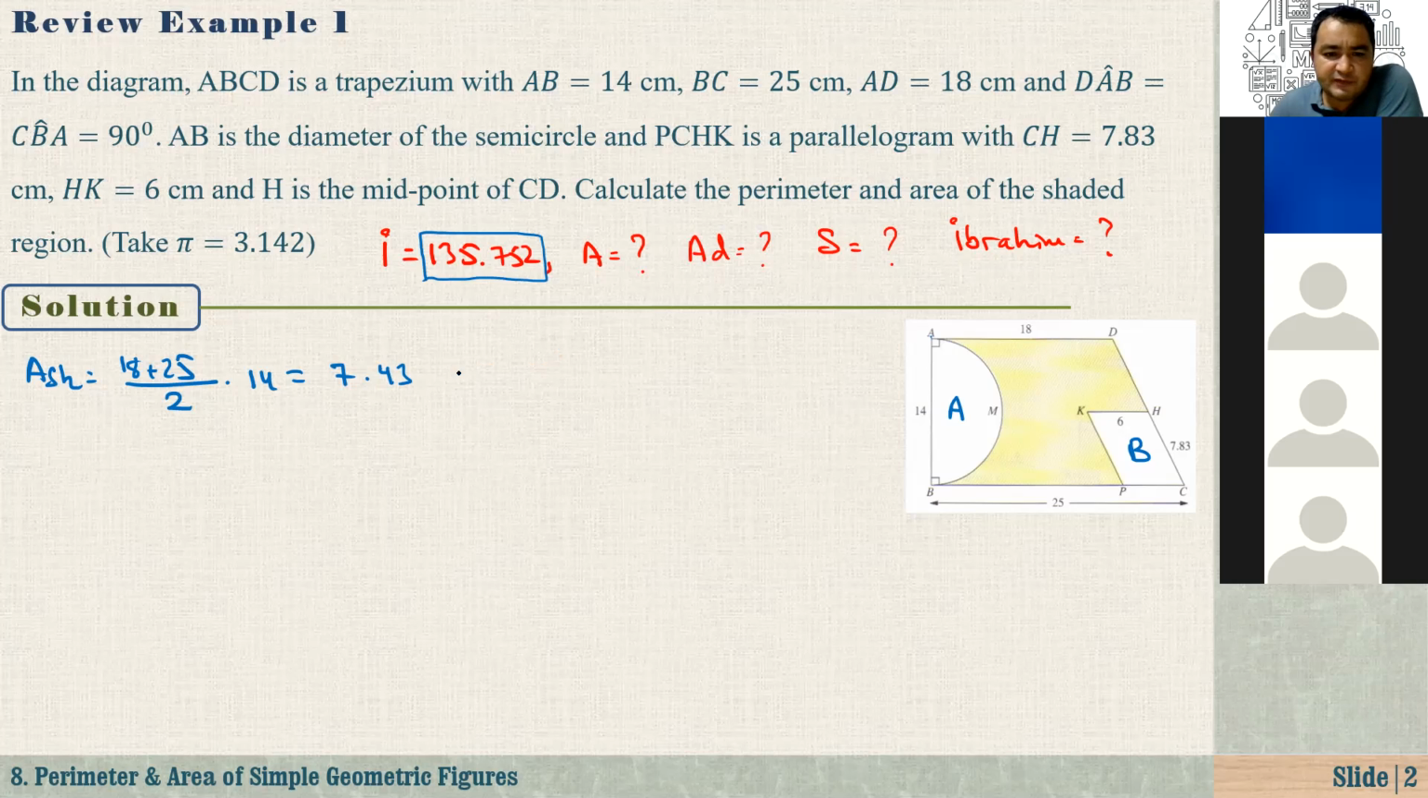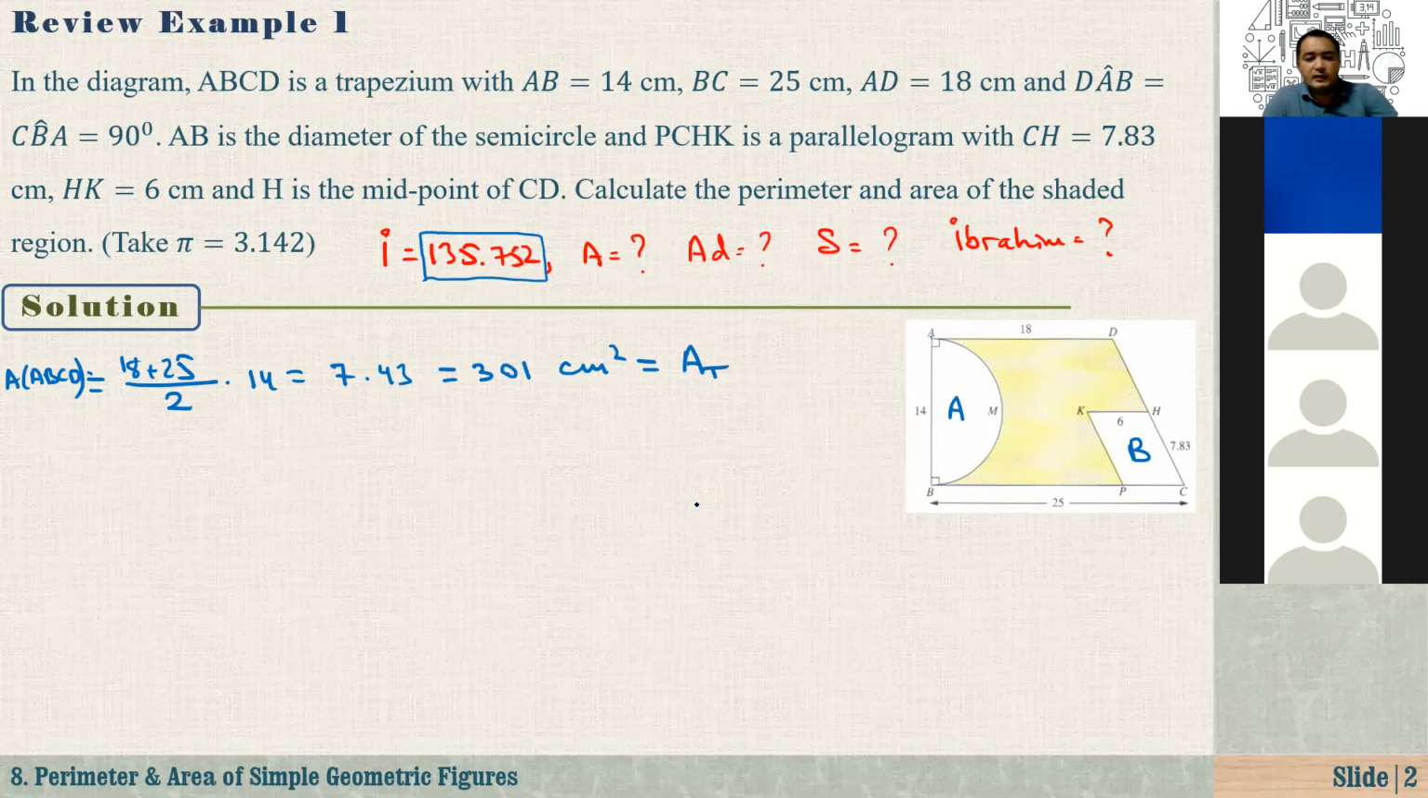7 times 43. What is 7 times 43? 7 times 4 is 280. 7 times 3 is 21. 280 plus 21 is 301 cm squared. Guys, if I make any technical mistake, let me know. It is 301. Sorry, so that's not the shaded region. It is the area of the trapezium, right? A, B, C, D. That is the area of A, B, C, D. Okay. Let's say this one is the area of the trapezium.